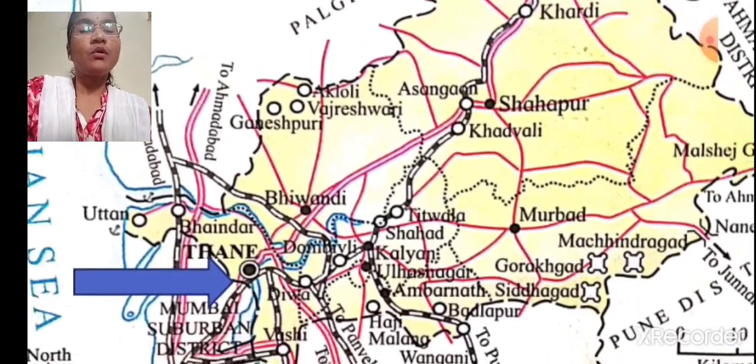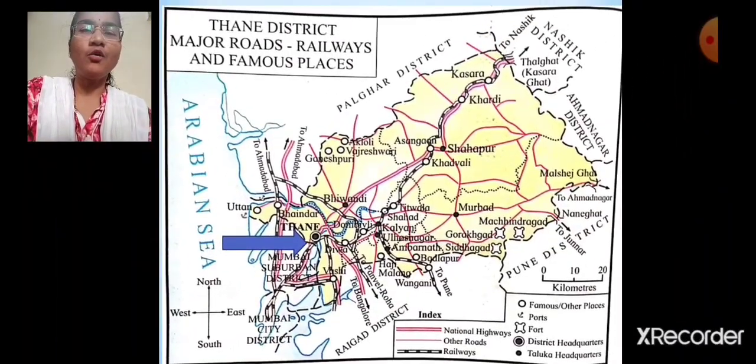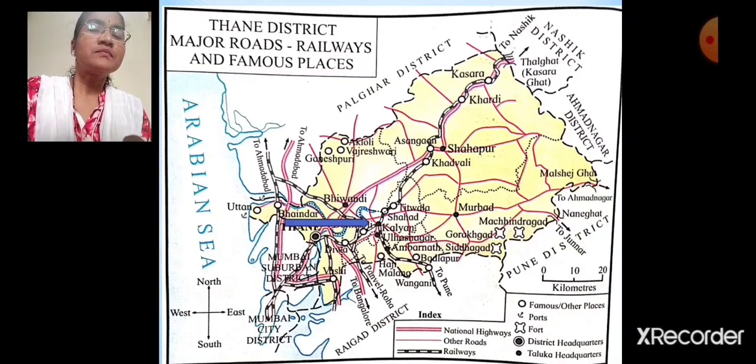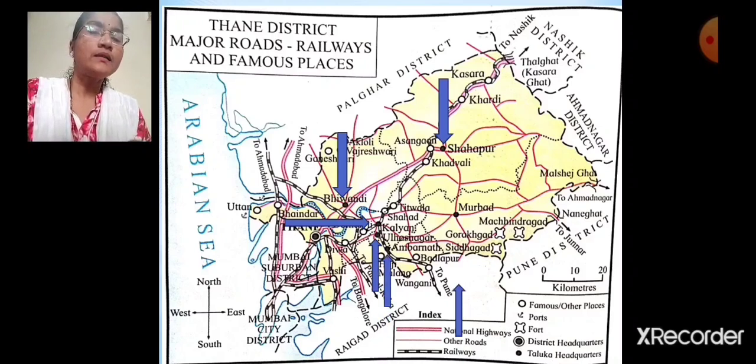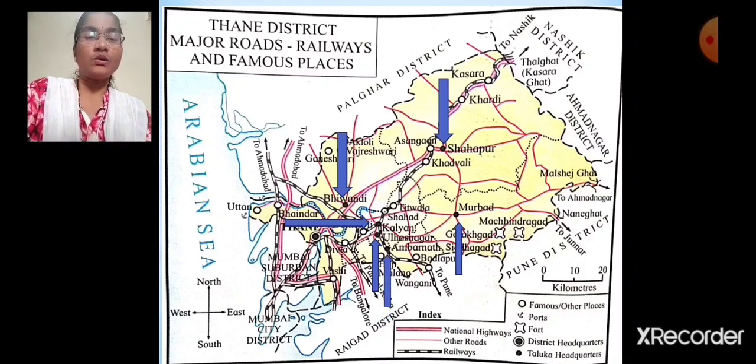We have already discussed this in lesson number 4, directions and maps. This one is Kalyan, this one is Bhivandi, Shahapur, Ulhasnagar, Ambarnath, Murbad. All these are Taluka headquarters.